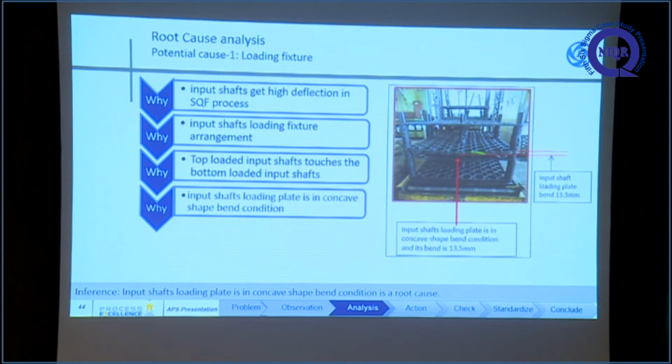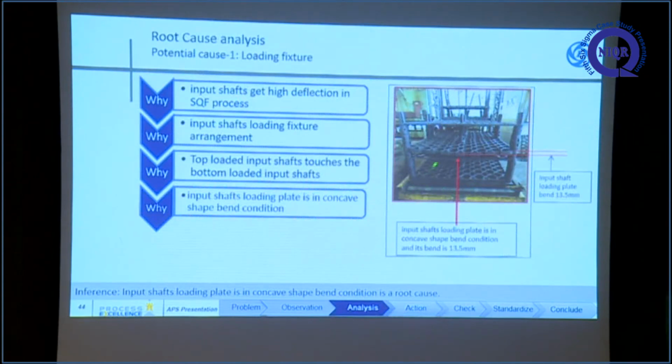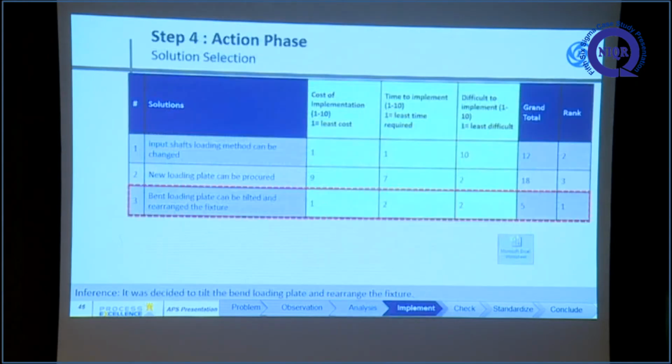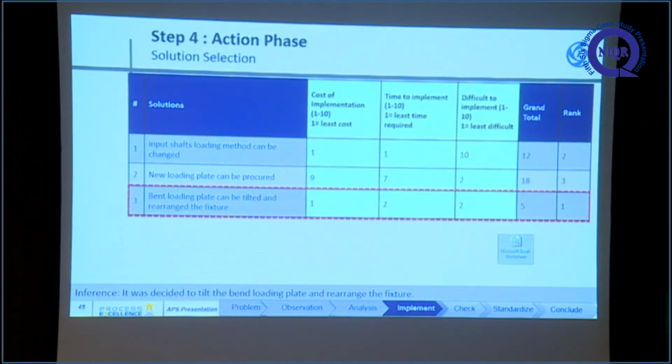In the input shaft loading fixture, the loading plate is bent. We are observing a 13.5 mm bend because of this concave section. This is not a fresh fixture, sir. After some heat treatment processes, this plate gets bent into a concave section. The center is mainly where you can see it. So the shafts loaded in the center portion of the jig get high deflection compared to the other two sides.